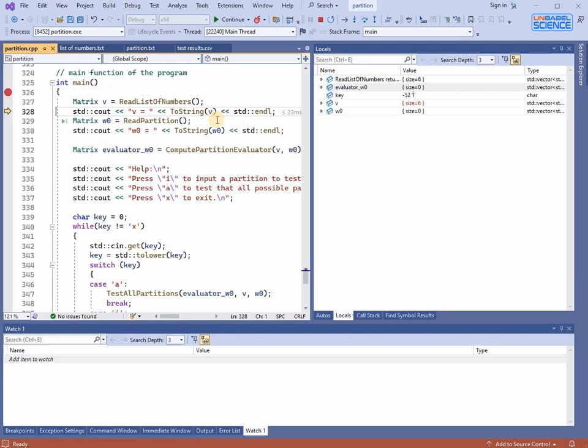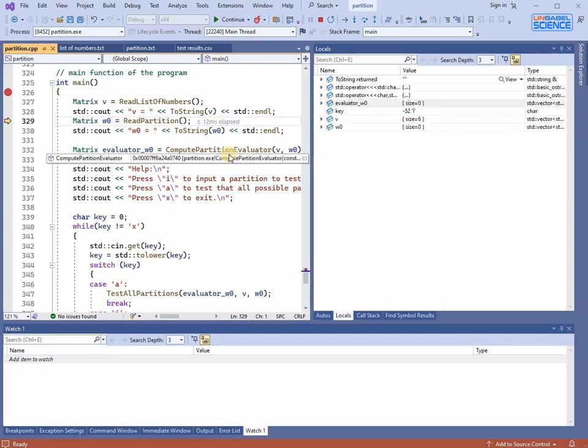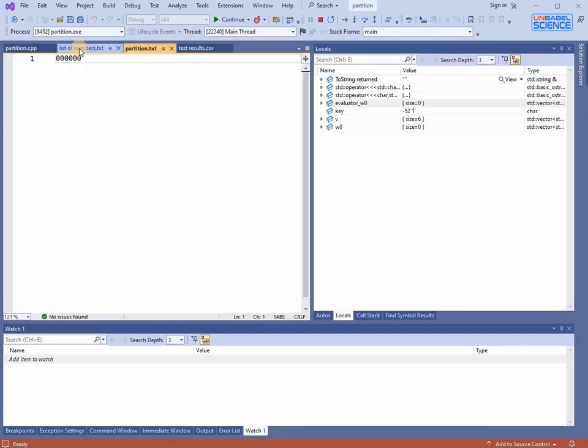You can put your own numbers in the file listofnumbers.txt. Then the program looks for a file containing the partition. If it doesn't find a file named partition.txt, it creates a new one. This is the file listofnumbers.txt. This is the file partition.txt.